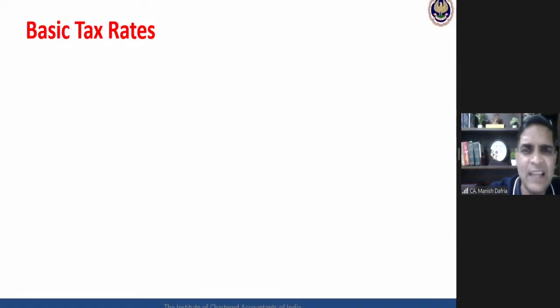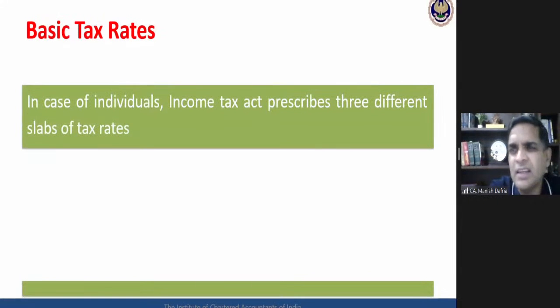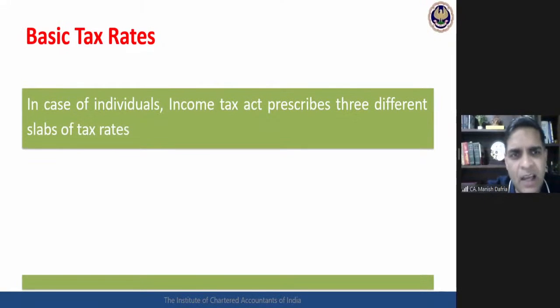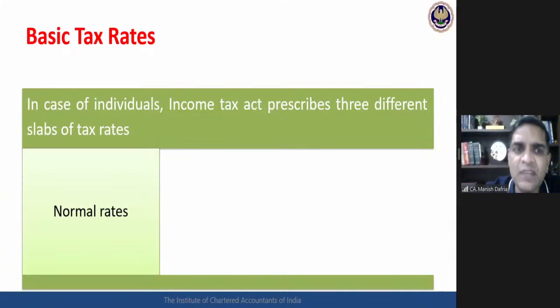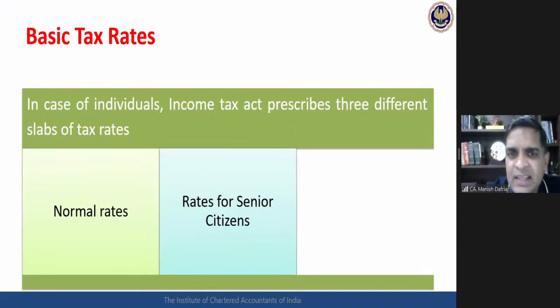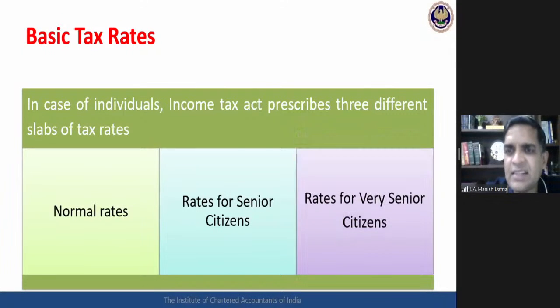Basic rates of taxation. Everybody is clear, all of us have a very good idea. In the income tax, so far as an individual is concerned, there are three different slabs of taxation. One, what we call normal rates. Second, rates applicable for senior citizens. And third is rates applicable for very senior citizens, super senior citizens also, we call it. So three different slabs of taxation. What are these slabs of taxation? We shall be discussing it in the next slide. I'm sure you might be knowing it already.